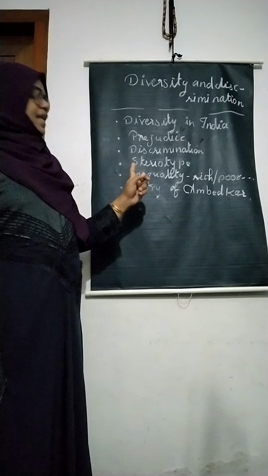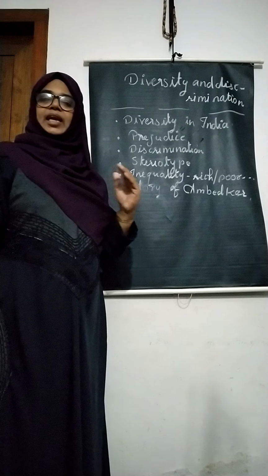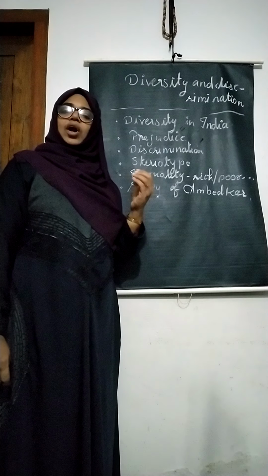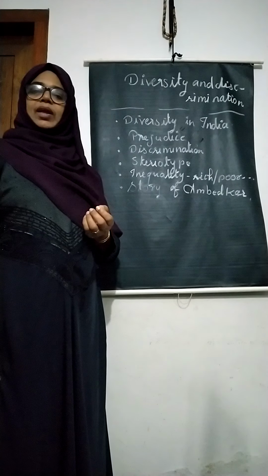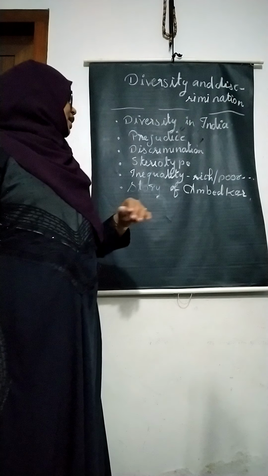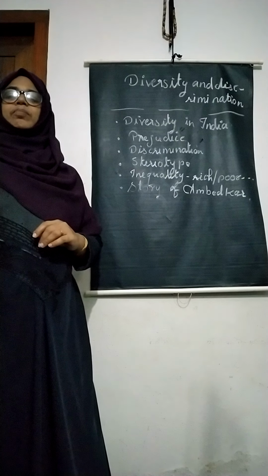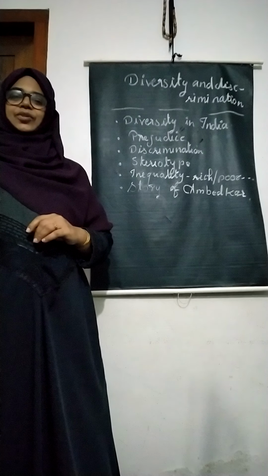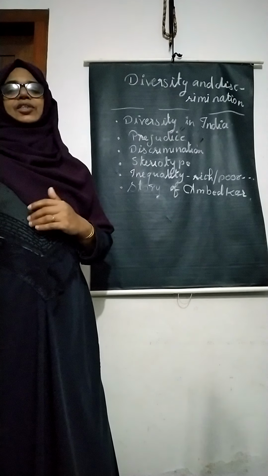Next, inequality prevailing in our country. Which are the areas of inequality? What is meant by inequality? Last one, the story of Dr. B.R. Ambedkar. Let's go step by step.